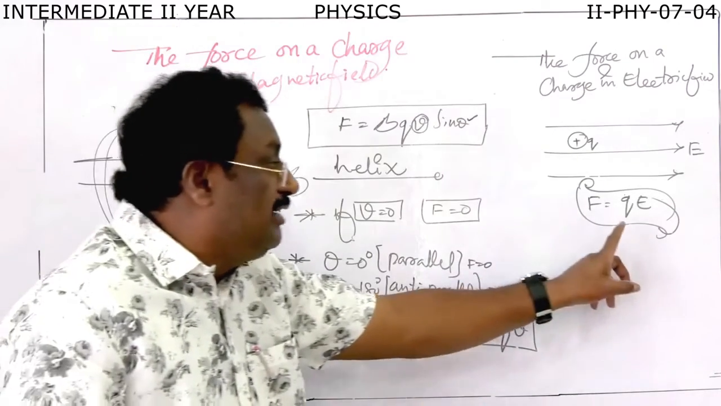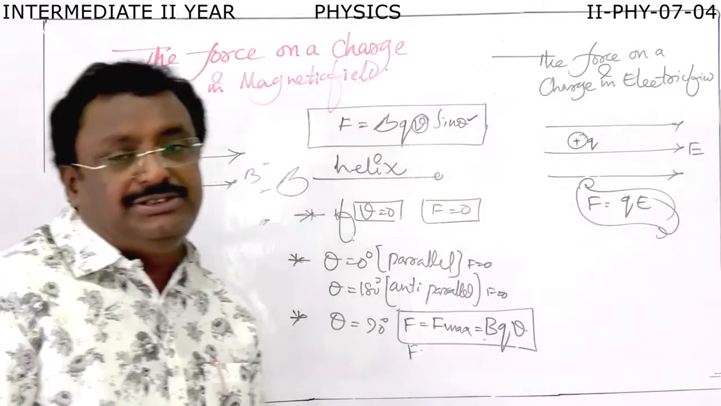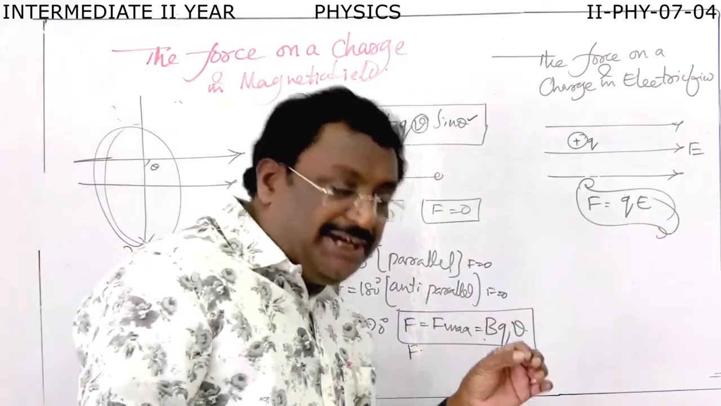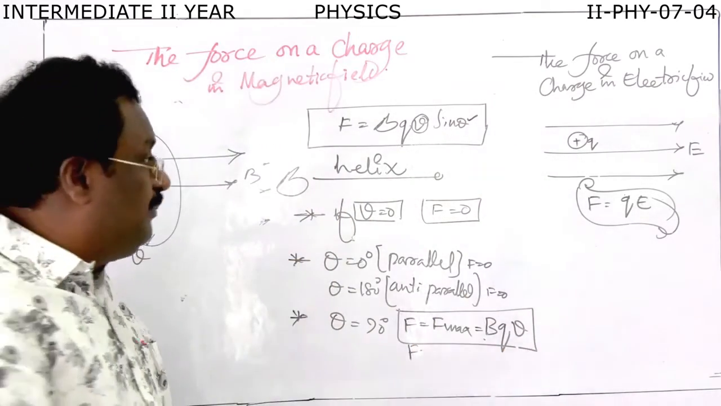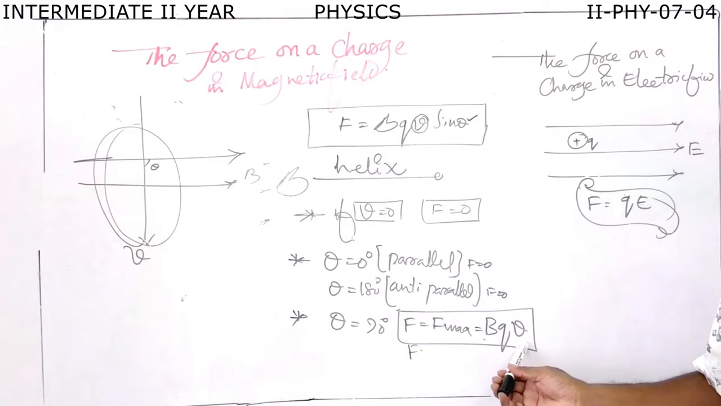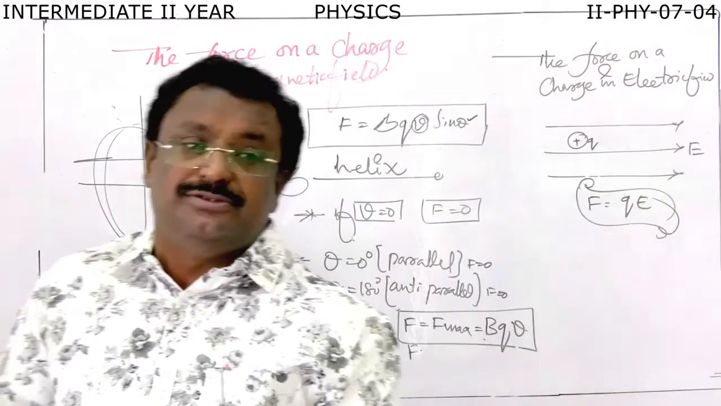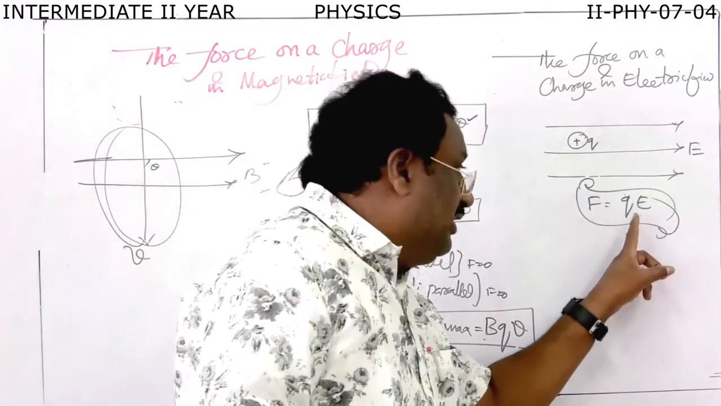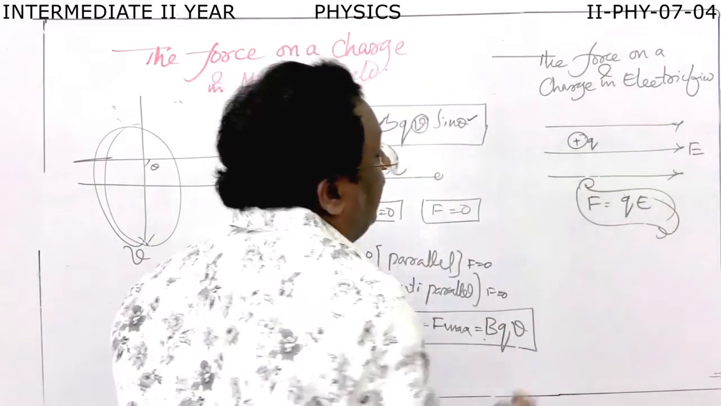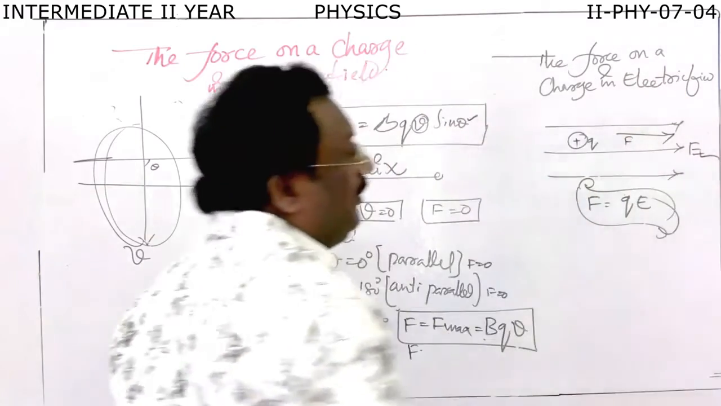Whatever the direction of velocity of the charge in the electric field, the force does not depend on it. But magnetic force depends on the velocity of the charged particle, and the direction of velocity also. Here, the direction of the electric force is always in the direction of the electric field.